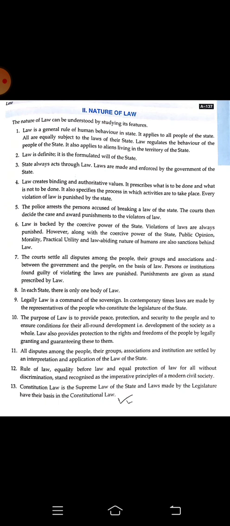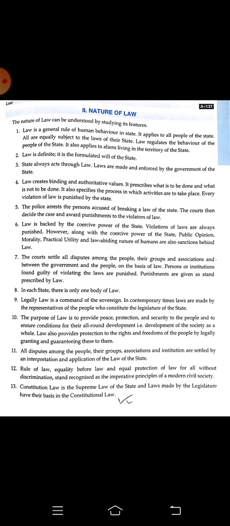So police just arrest if they find that the law is being broken by somebody, and that person is then taken to court, and then the court will decide what kind of punishment that person is going to get. But already in our constitution it is stated what kind of punishment that person should get.